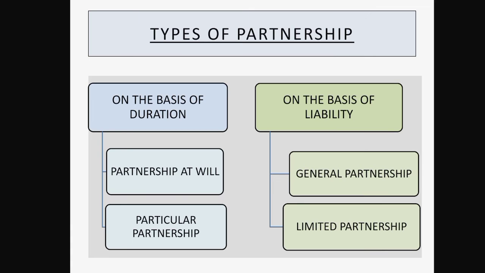This is what limited partnership is, where all the partners' liability is limited except one partner. Now, in India, limited partnership is not allowed and it exists in England only. So, basically, the main features of limited partnership are that at least one partner must have unlimited liability. Liability of all the other partners can be limited to the extent of their capital contribution. Partners with limited liability are called special partners or limited partners, and the special partner is not allowed to participate in the management.